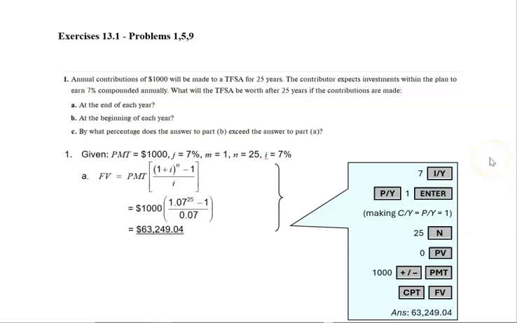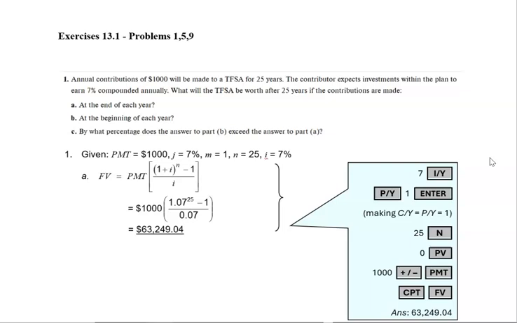Hey everyone. Okay, so chapter 13, as you remember, is based on annuities due. So payments being made at the beginning of each period. So this first question covers comparing the two.